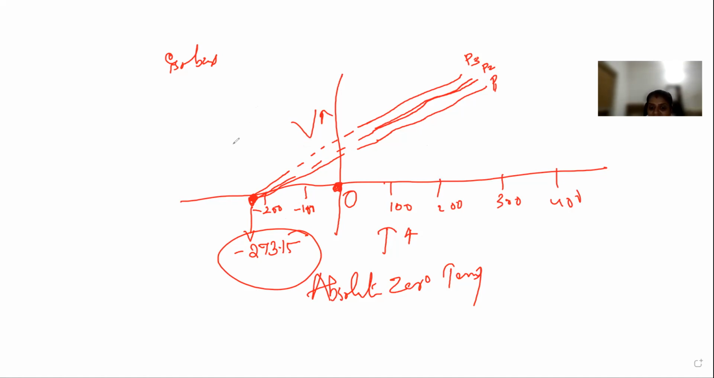This temperature is called absolute zero temperature, and this introduced a new scale to measure temperature, that is called the Kelvin scale. At 0 degrees on the Celsius scale, what will be the temperature of the gas in Kelvin? 0 plus 273.15, that is 273.15 Kelvin. So how do we convert degree Celsius to Kelvin? Just add 273.15 to the Celsius value.